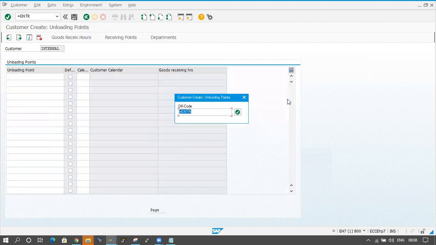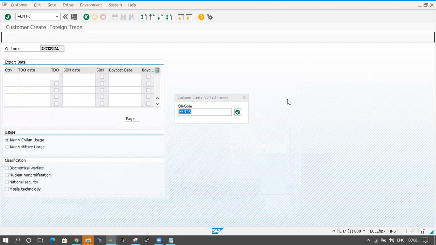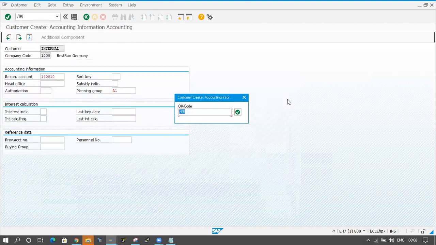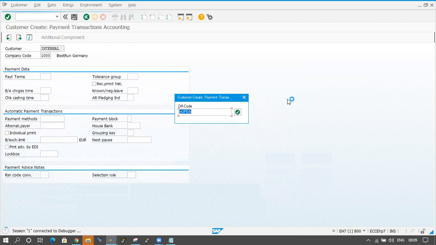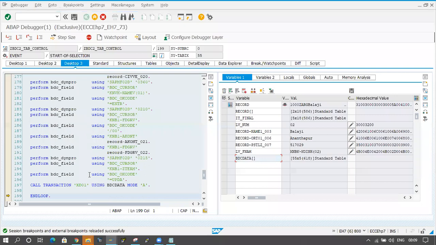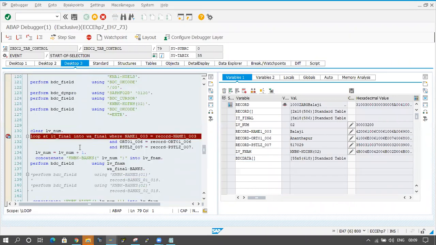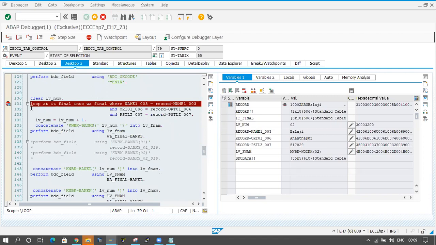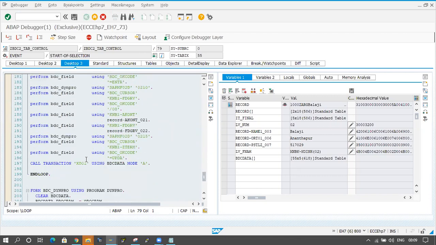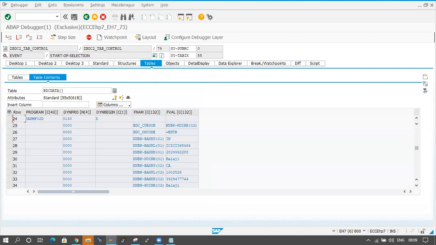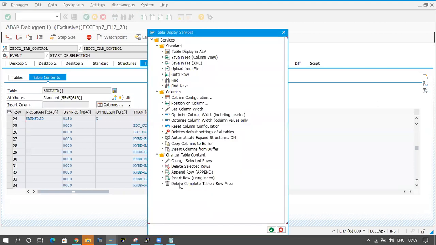Okay, click on enter, enter, enter, enter. Here recon account on this one, update. Okay, now debugging came here. Now click on one more time F5 button. Here BDC data internal table is there, right? So I'm not refreshing here, but we have to refresh the data. We have to clear the data here. So I'm doing manually here.